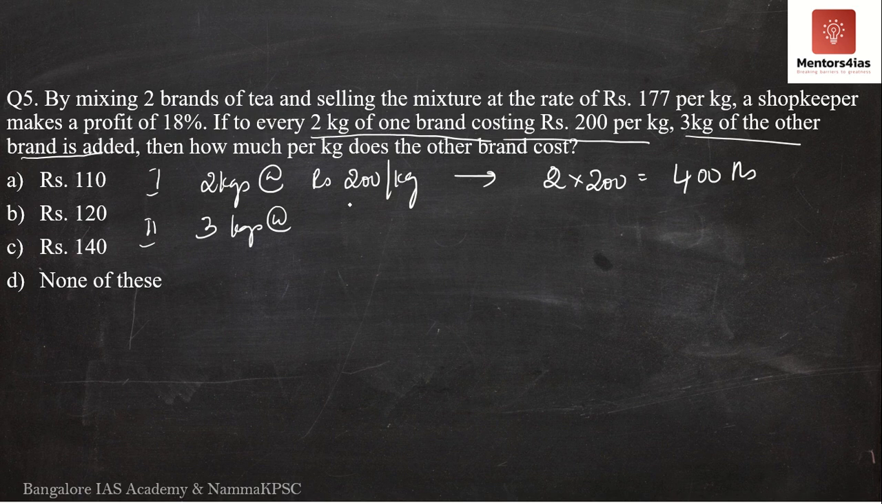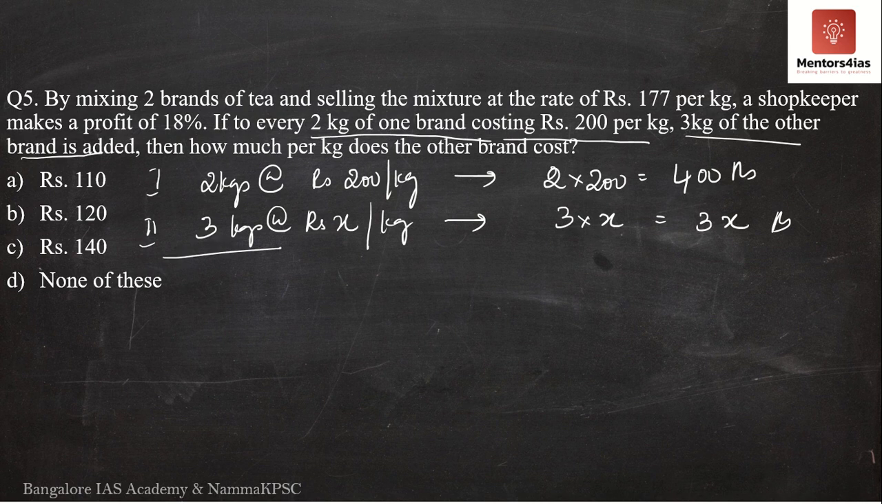At the rate of what? We have to determine that. Therefore, I will assume it to be rupees X. Let me say the 3 kgs, the brand weighing 3 kgs whose rate we have to determine, is rupees X per kg. Then its total cost is what? 3 into X, which equals 3x rupees.